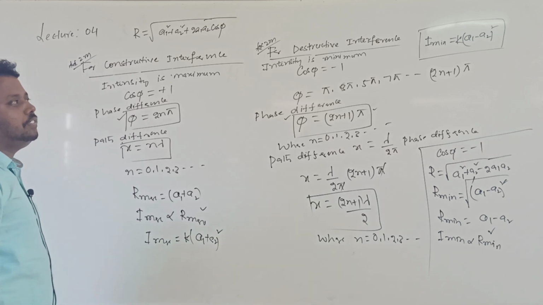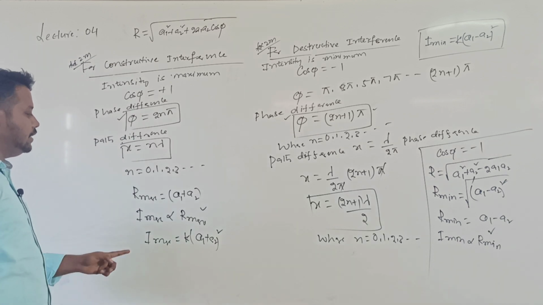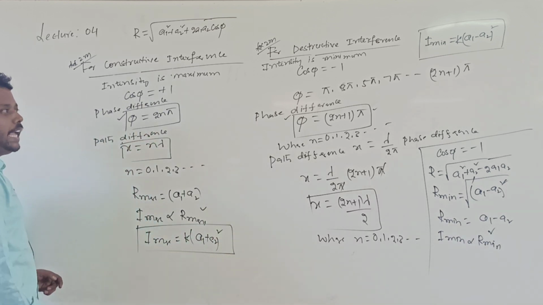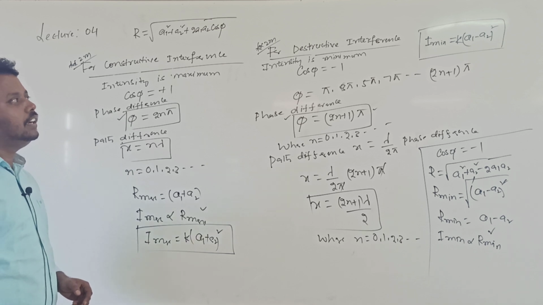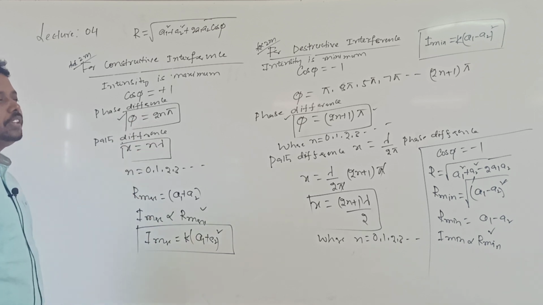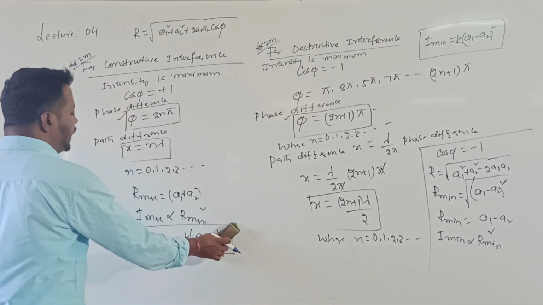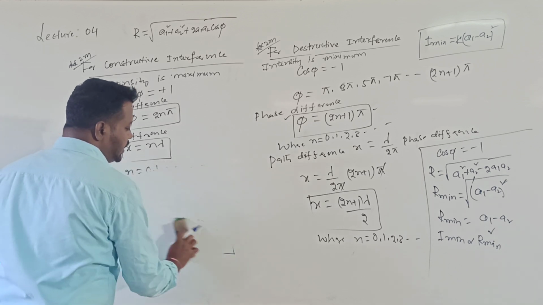So that is the value of minimum intensity and this is the value of maximum intensity. I maximum value is K into a1 plus a2 whole square. And I minimum value is K into a1 minus a2 whole square. Okay? Understood? These are the conditions for constructive and destructive interference.